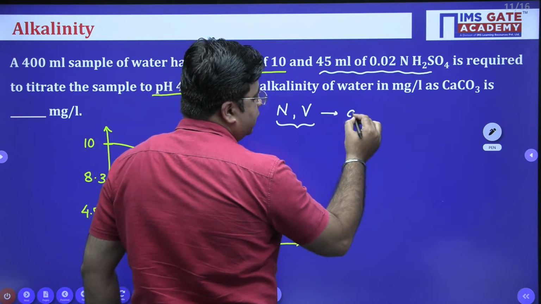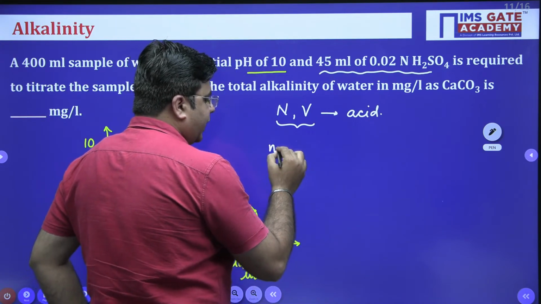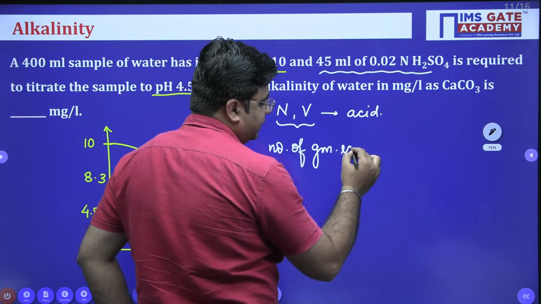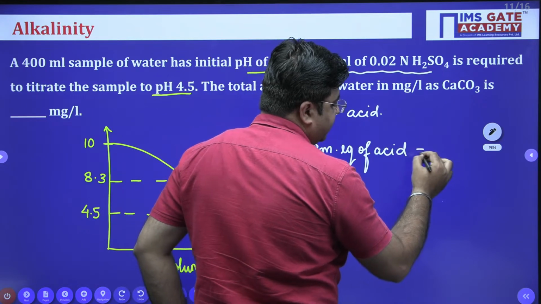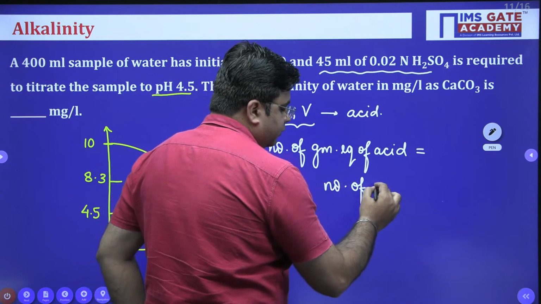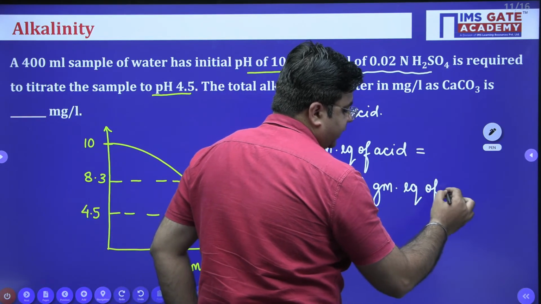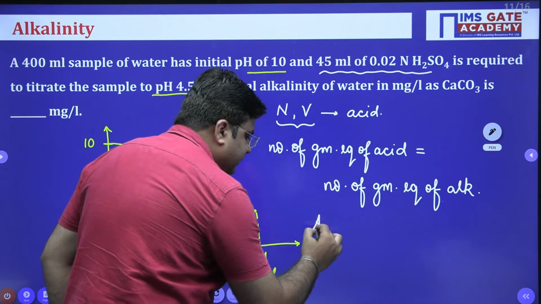Okay. Now when you know the normality of acid and volume of acid used, the next thing that you did is you calculated the number of gram equivalents of acid, and this is equal to the number of gram equivalents of alkalinity. Now we know that alkalinity is represented as CaCO3.